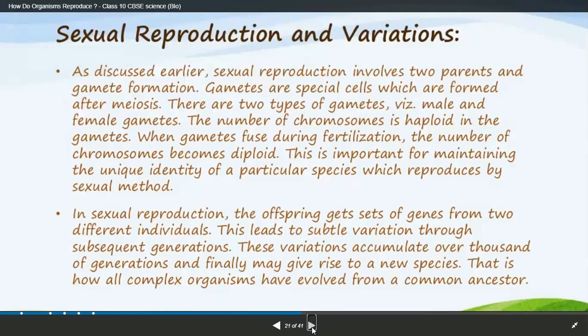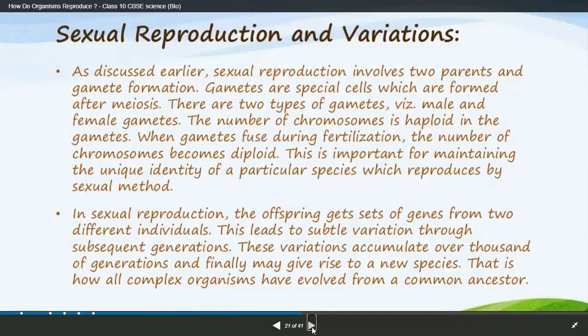There are two types of gametes, male and female gametes. The number of chromosomes in the gametes which are fused during fertilization, and the number of chromosomes becomes diploid. This is important for maintaining the unique identity of a particular species which reproduces by the sexual method.